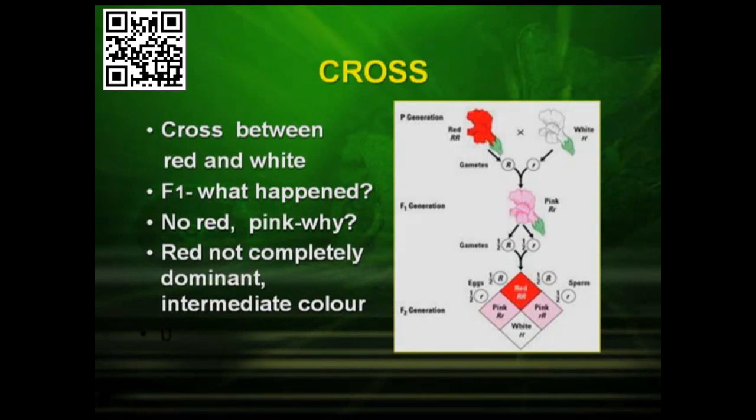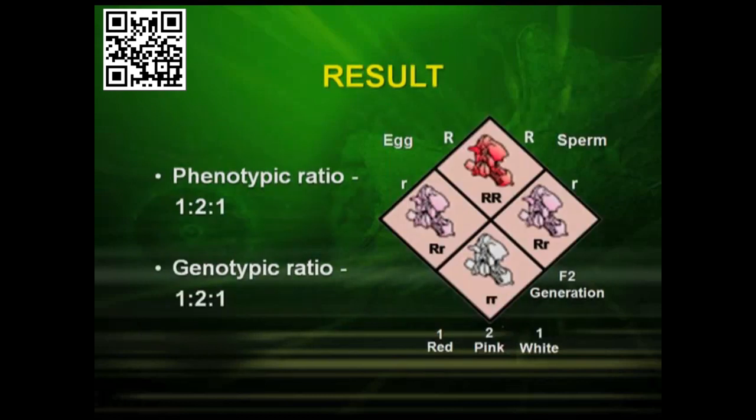Now we get a pink color in the F1 generation. That means the red is not completely dominant over the white. Instead, an intermediate color has been obtained. Now when we look into the checkerboard, if the red is represented by capital R and the white represented by small r, the pink color obtained has a genotype capital R, small r. But in the F2 generation, we get the plants 1 red, 2 pink and 1 white.